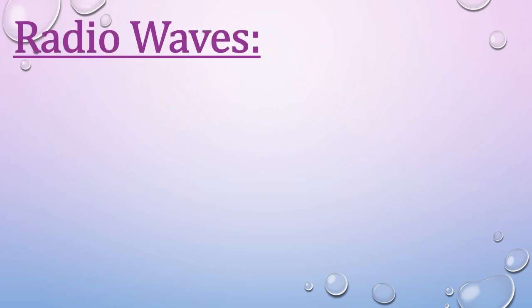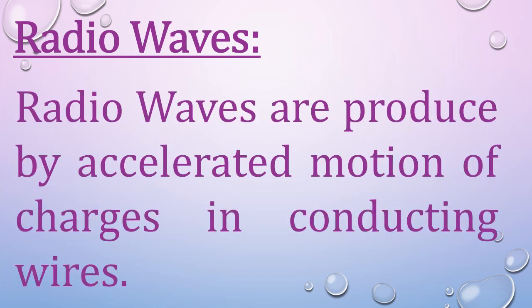What are radio waves or how are radio waves produced? When an accelerated charged particle is traveling through a wire, it will produce radio waves. So we can say that radio waves are produced by accelerated motion of charges in a conducting wire. When charges flow through a wire or perform accelerated motion, they produce radio waves.